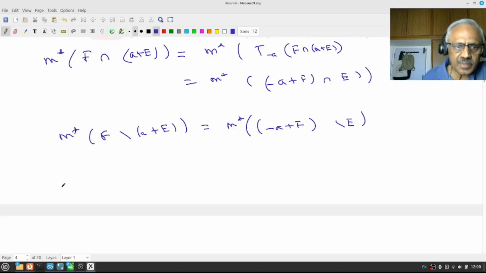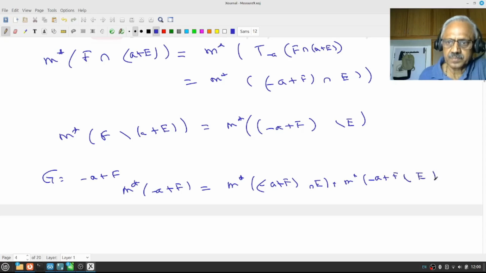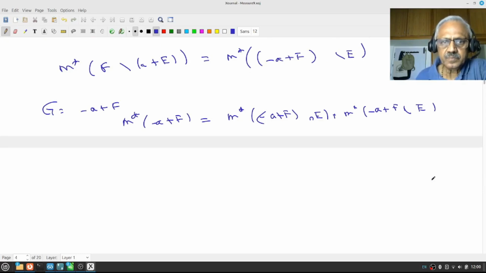Now let us take my test set to be minus a plus F. Measurability of E will say m*(minus a plus F) equals m*((minus a plus F) intersection E) plus m*((minus a plus F) minus E). Is that clear? This is because of measurability.